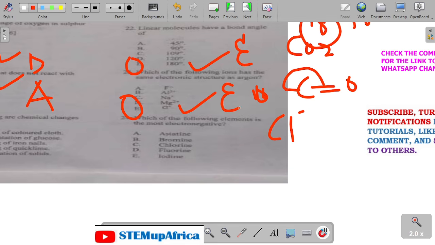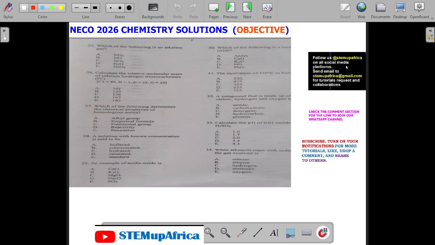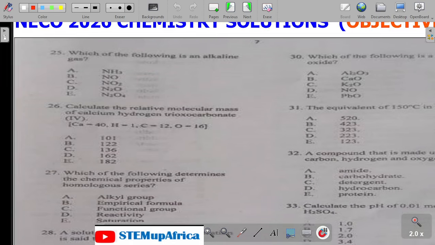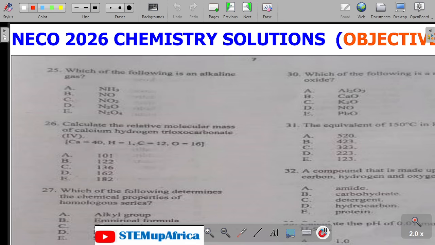Number 24. Which of the following elements is most electronegative? It is fluorine. That is D. Let's go to 25. Which of the following is an alkaline gas? We have only one alkaline gas, which is ammonia. That is A.